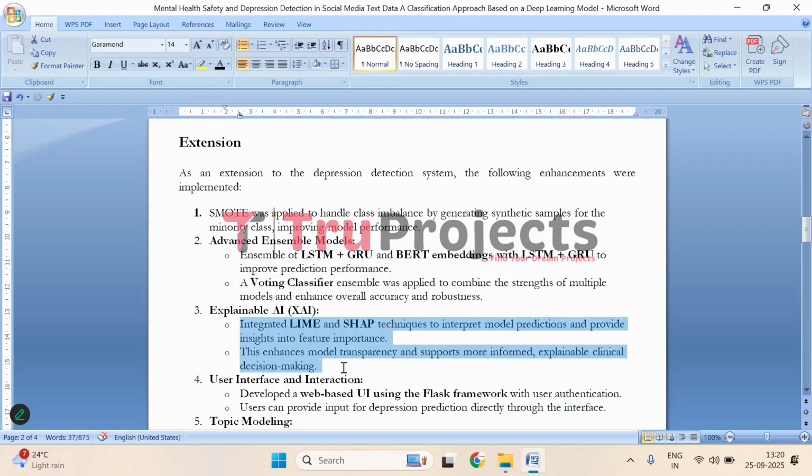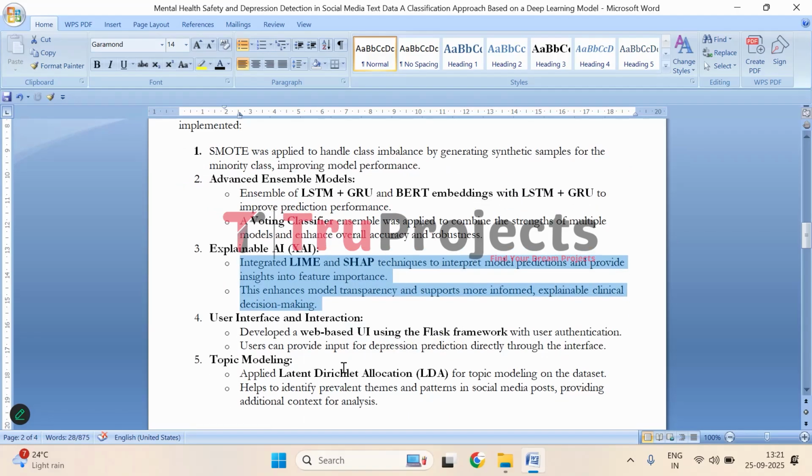Then comes the explainability module. Explainable AI techniques like LIME and SHAP were added. These tools help to explain why the model makes certain predictions, highlighting which features are most important, making the system more transparent and supporting better clinical decision making.